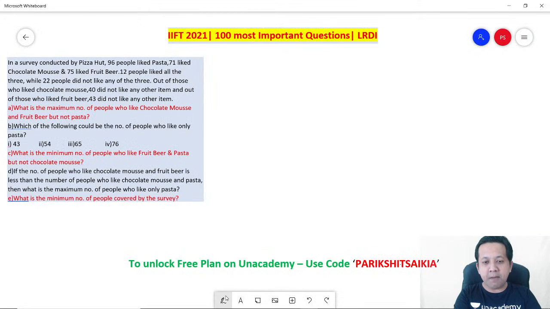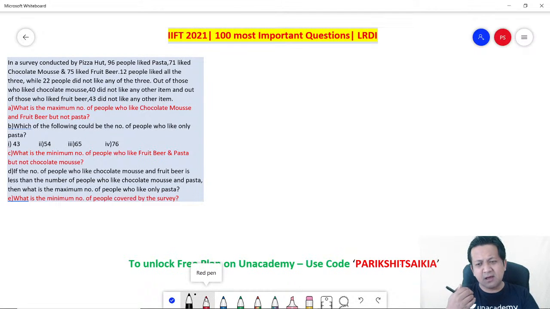Remember in the LRDI section, if you look at even the last year, almost every year you see something common: questions on Venn diagrams. This is a very, very important topic when it comes to the IIFT. So today's 15-minute session will be based on solving a very wonderful conceptual Venn diagram caselet for your IIFT.